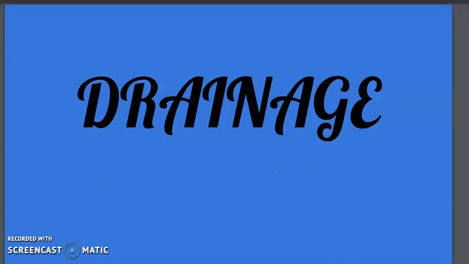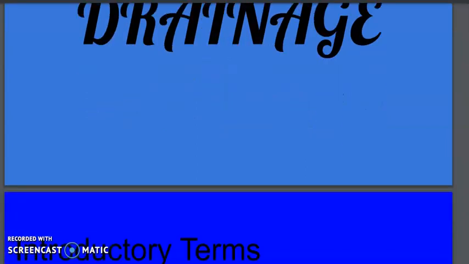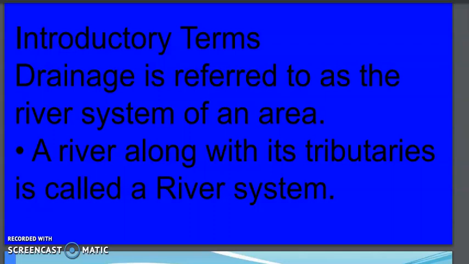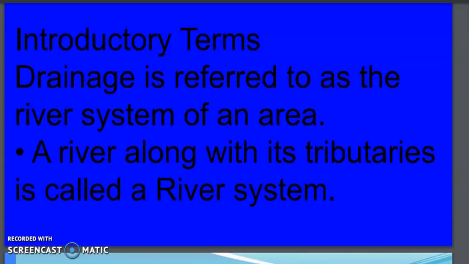So basically, the first question that arises in our mind is: what is drainage? Drainage is referred to as the river system of an area. Suppose in Siliguri, we know the Mahananda river is there. So that is called the drainage of Siliguri. With Mahananda, there are also other rivers like the Fuleshwari river, the Panchnai river, and the Balasan river. All these rivers are called the drainage of Siliguri.